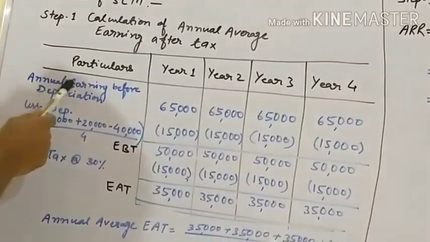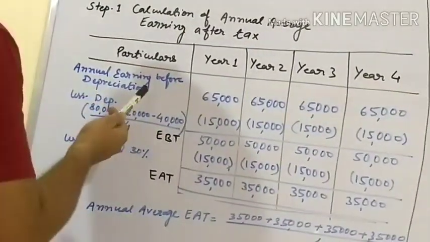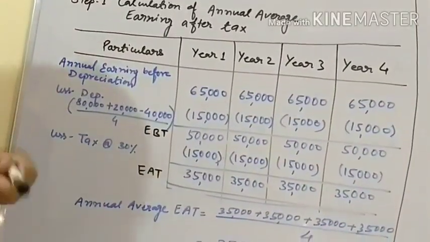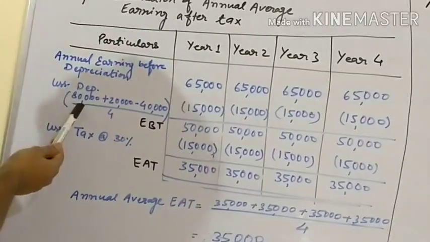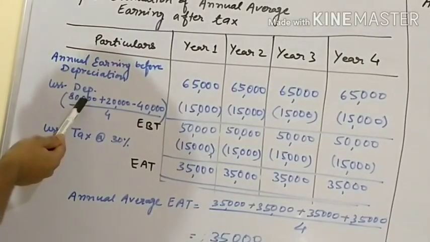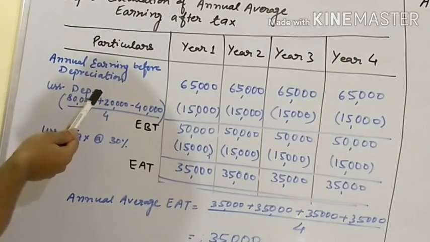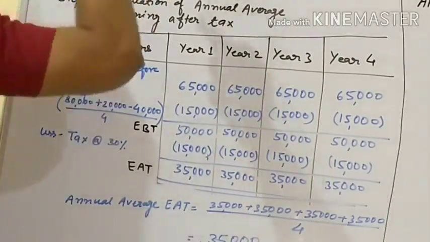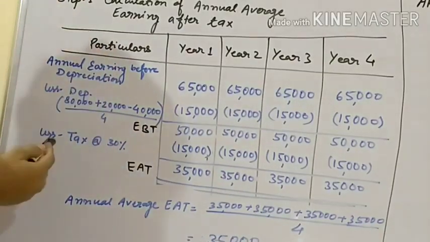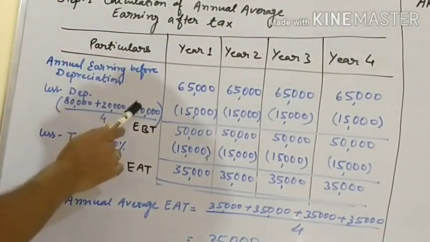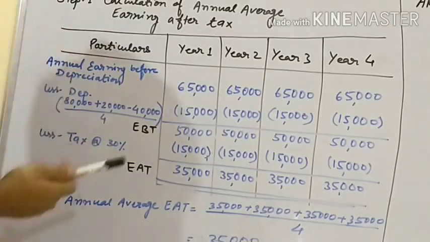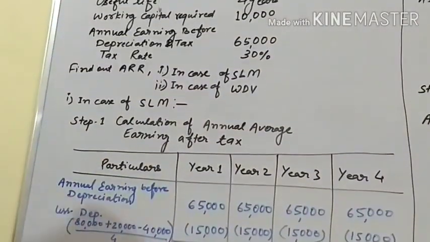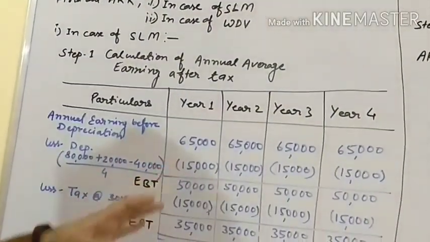First we have annual earning before depreciation, that is 65,000. Now we will deduct depreciation. Let's see how we will find out depreciation. We have the original cost of machine, which is 80,000, and installation charges, which is 20,000. We will add the installation charge to the cost of machine. Then its total cost is 1 lakh rupees, minus 40,000 which is salvage value. We will deduct that and divide by 4, where 4 is the useful life of the machine. Then we find our depreciation, which is 15,000.